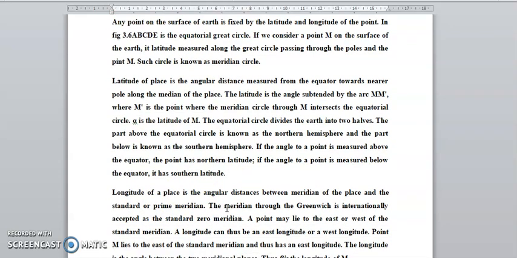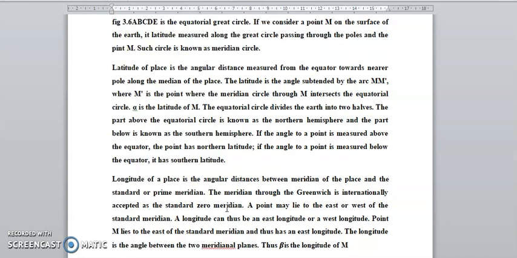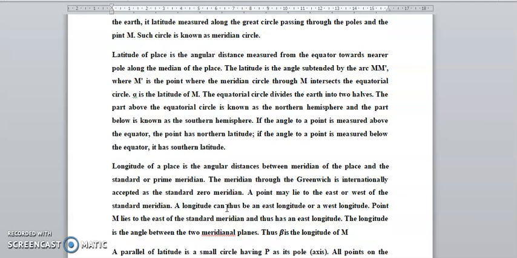Longitude of the place is the angular distance between the meridian of the place and the standard prime meridian. The meridian through Greenwich is taken as the standard zero meridian. A point may lie east or west of the standard meridian. The longitude can thus be east longitude or west longitude. Point M lies to the east of the standard meridian, and the longitude is the angle between the two meridians. Thus beta is the longitude of M.